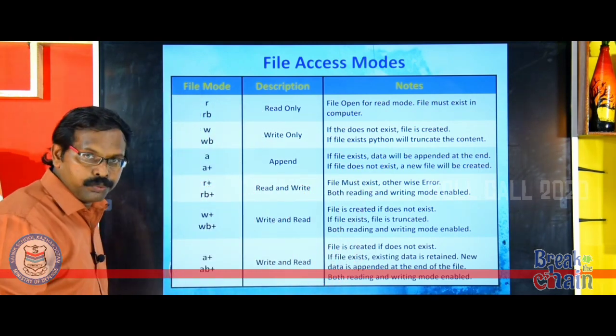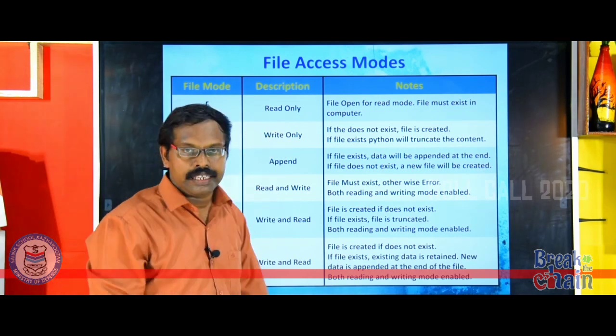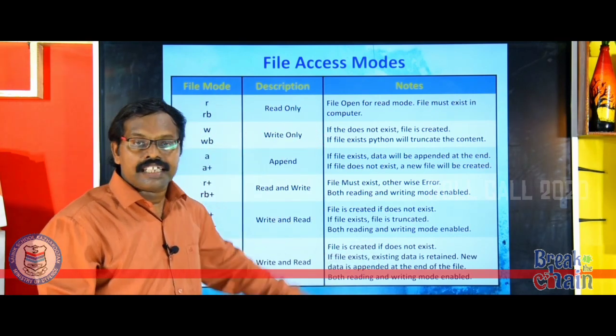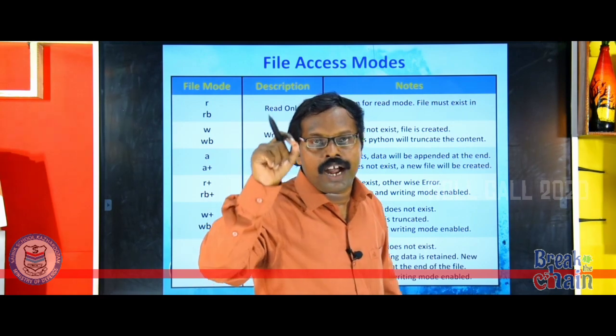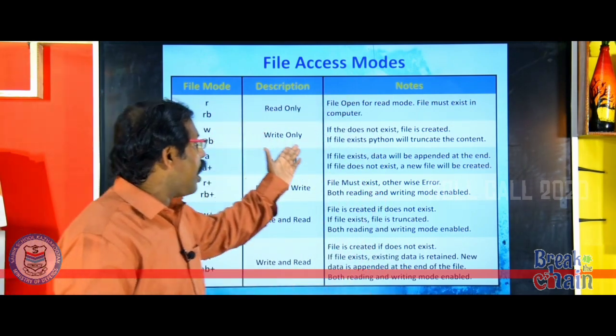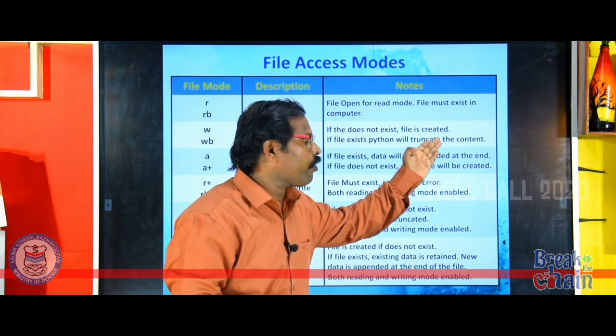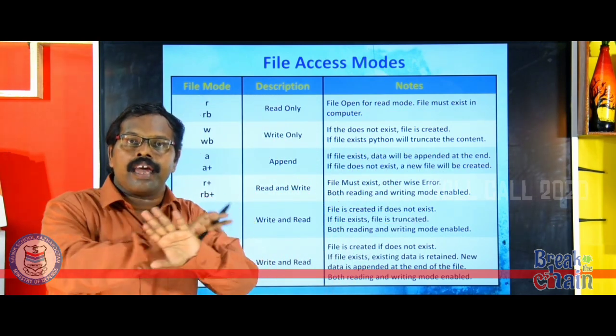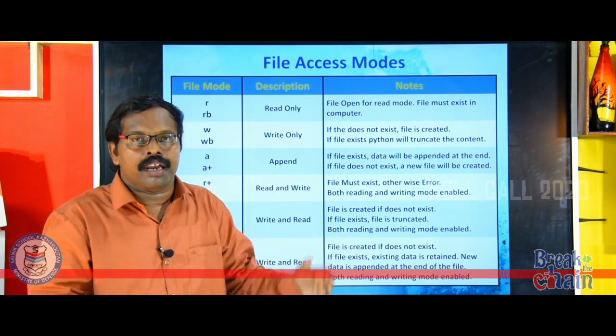Second one is w. w means write only. That means if the file does not exist, the file will still be created. But if the file is already there, what will happen? The existing file will have its content truncated. That means the entire content will be erased and then the file will be opened.